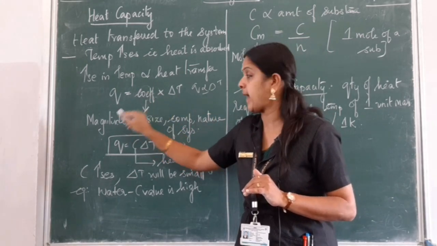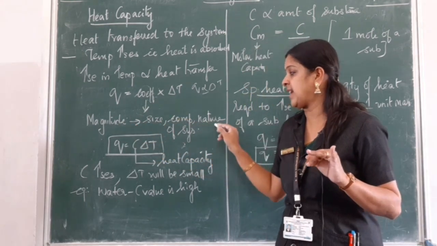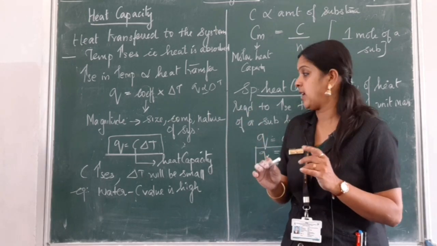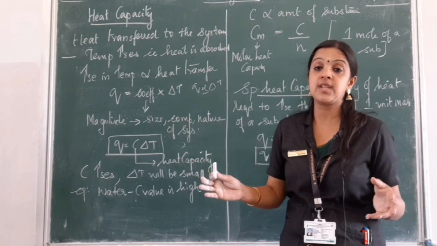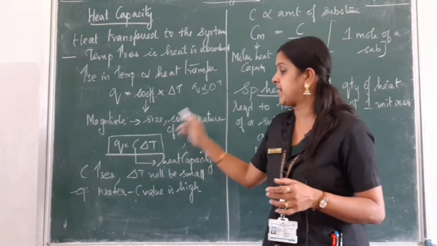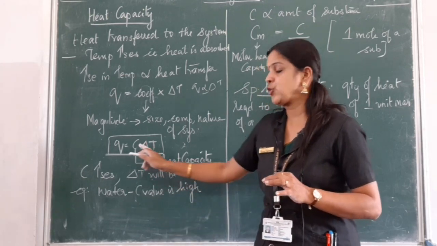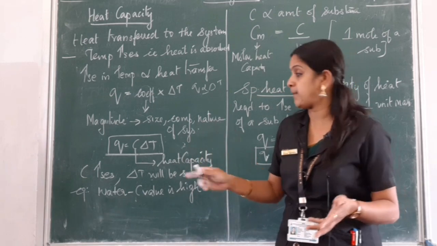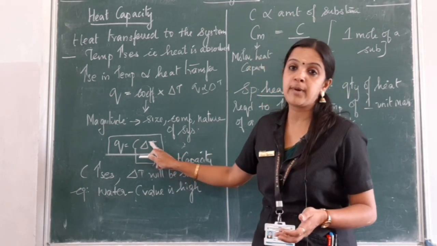The coefficient magnitude depends on the size, composition and nature of the system. What type of system it is, what is the content matter it has got and what is the size of that system. Everything is dependent on C, which is called the heat capacity. So if C becomes more, the temperature rise will be less because C is equal to Q by del T. These two are inversely proportional.